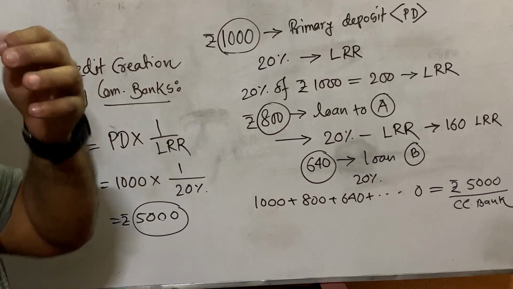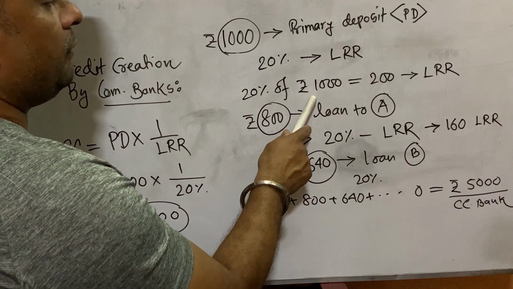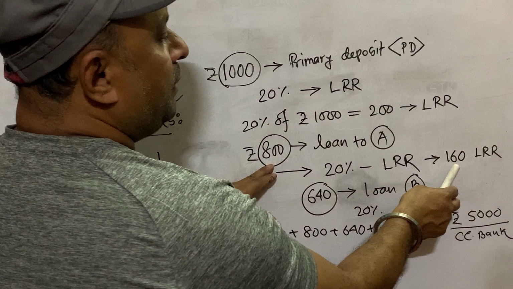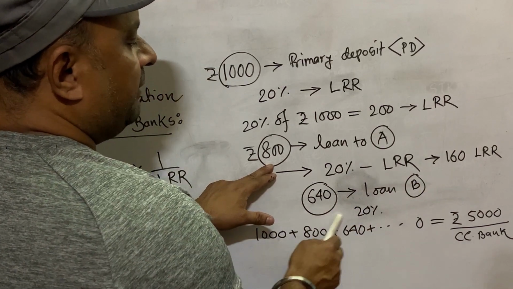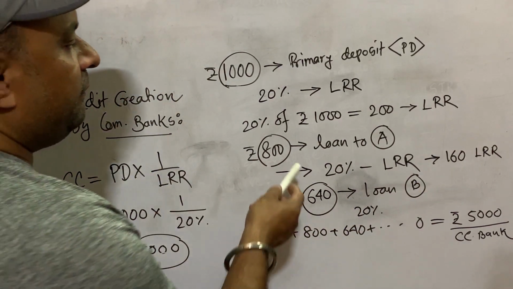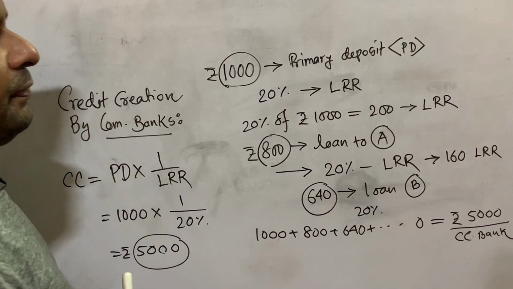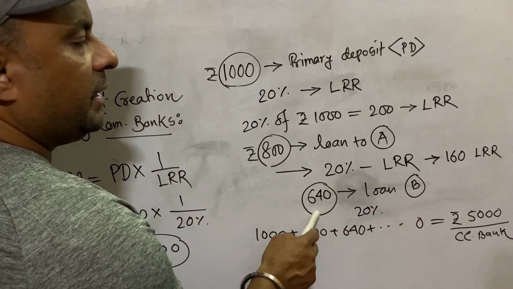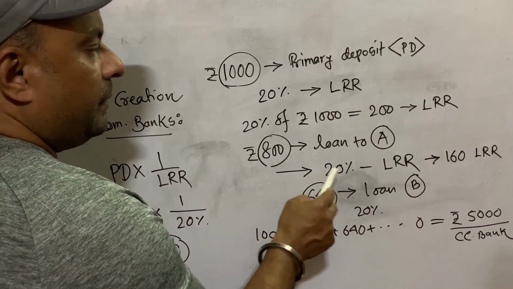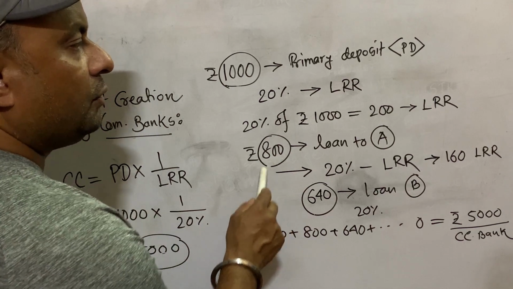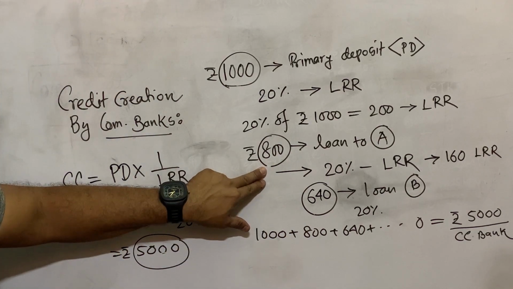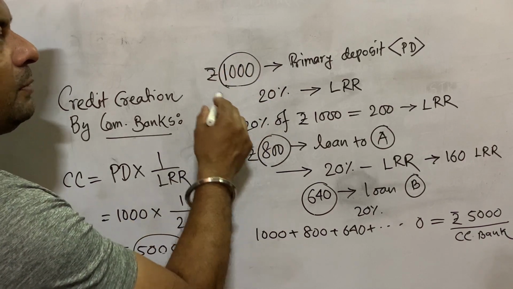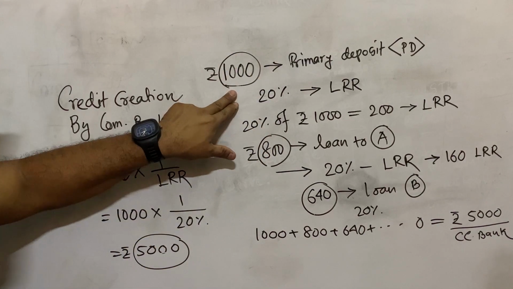Now a question may arise. The person who took the loan of 800 rupees, what does the bank do? The bank keeps only 160 rupees and the rest of the money the bank gives as loan to another person. Now if A wants to withdraw all the money, from where will the bank return the money, because the bank has already given 640 to another person? If A requires the whole money, the bank will give money from another account, because it is not necessary that only one person has deposited in the bank. Lots of people have deposited crores of money in the bank.